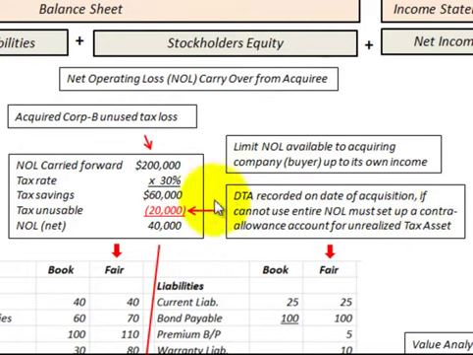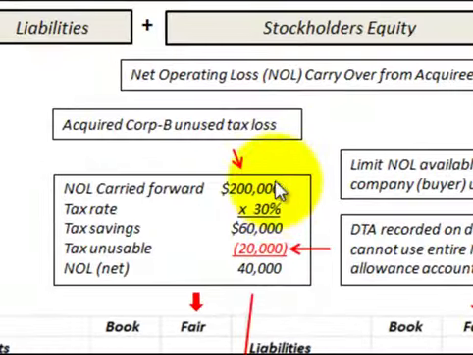And what I mean by that is we can only offset this net operating loss carry over based on the income that we're producing. So if we don't produce enough income for Corporation A, we cannot use the total amount of the net operating loss carry forward. So for our example, we had this $200,000 net operating loss carry forward, and our tax rate was estimated at 30%.